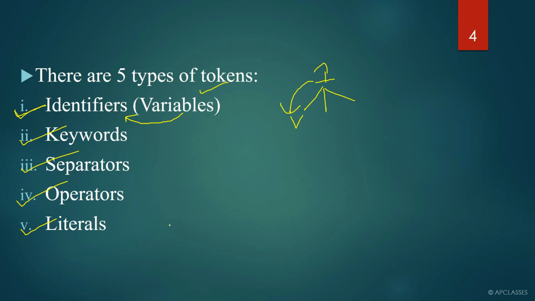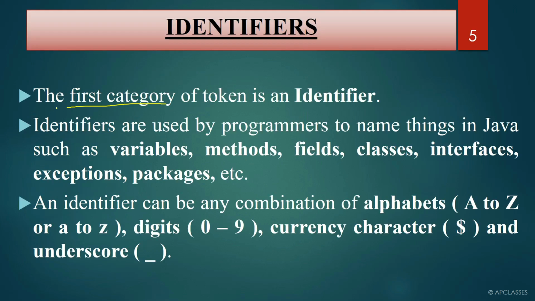Okay, but it is never said that identifier comes first, comes second. It is nothing like that. I have put it into this sequence because I feel that if I teach you in this sequence, it will be quite easy for you to understand. Here, identifiers are the first category of token, right? So the first category of token is an identifier. So first we are going to discuss identifiers.